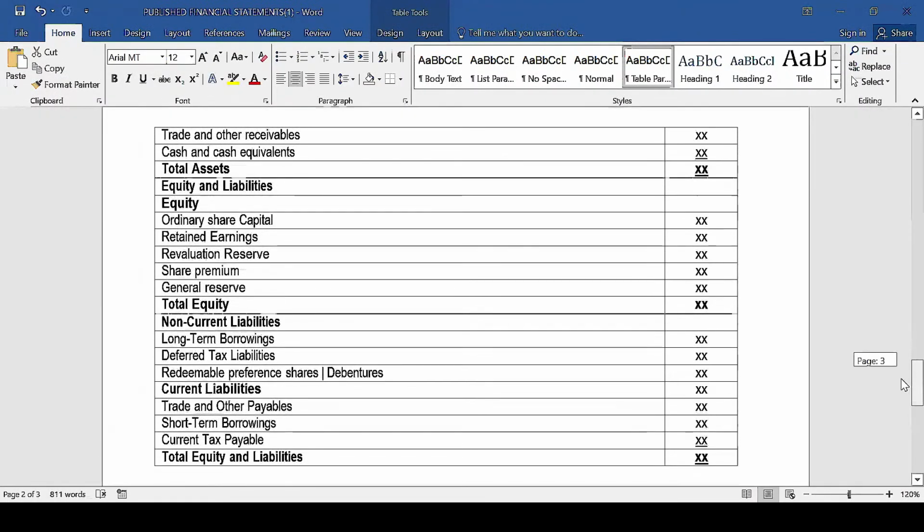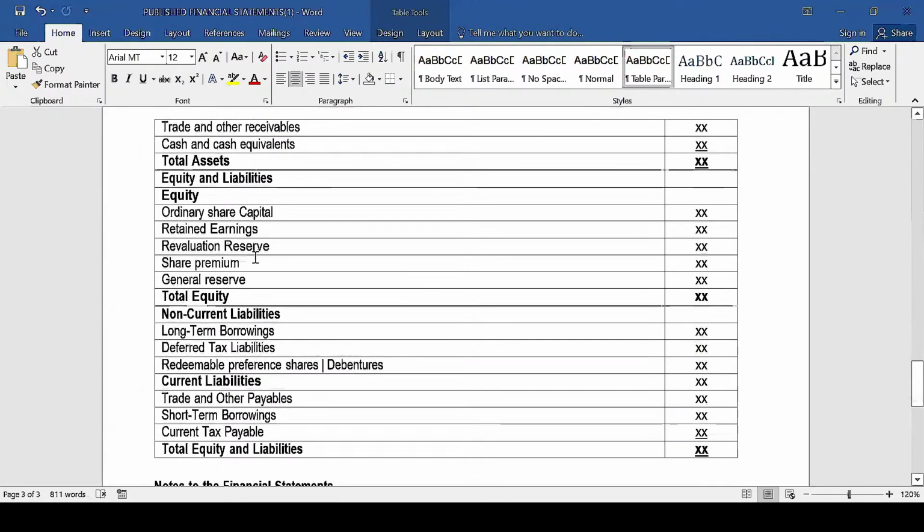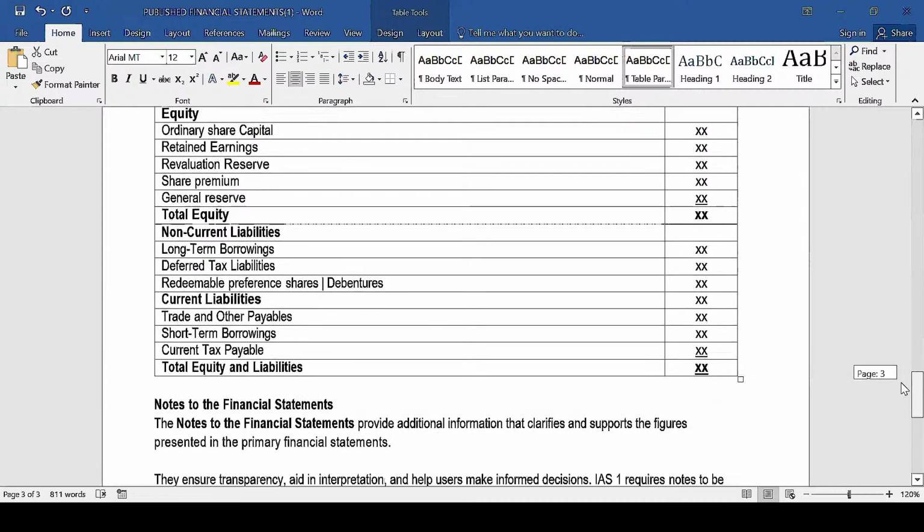After getting the total assets, we proceed and we record equity. And actually, all the items of equity which we record here are basically the items appearing in the statement of changes in equity. Appearing in the statement of changes in what? Equity. Get the total equity, and then we proceed, we record the liabilities.